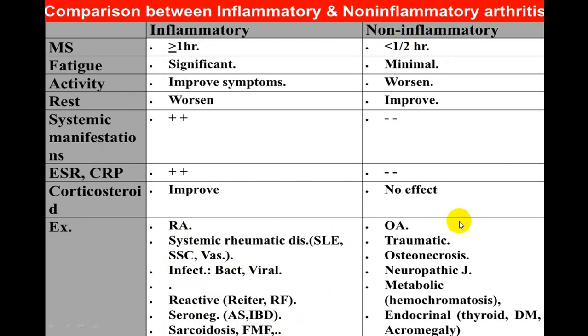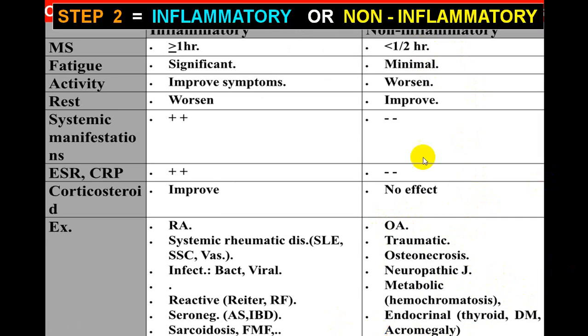While in case of non-inflammatory, the classical example is osteoarthritis. You can put traumatic osteonecrosis; this can come as a second possibility. And neuropathic joint, or we call Charcot joint, is another group which can come. Very rarely hemochromatosis and endocrine disorders can also sometimes produce non-inflammatory arthritis. But the main one which you will come across in your everyday practice is osteoarthritis. So try to remember this difference between inflammatory variety and non-inflammatory variety, or we call RA and OA.